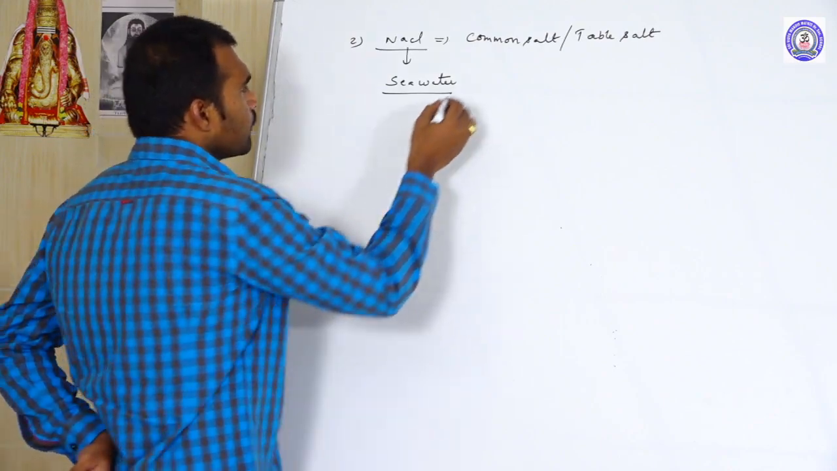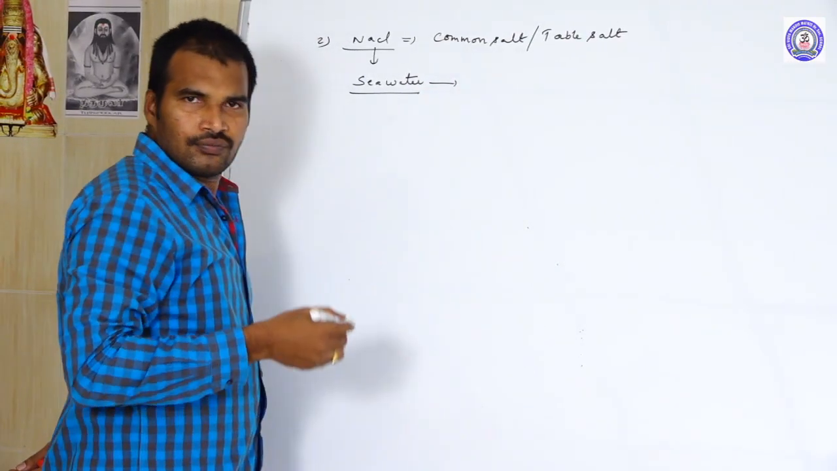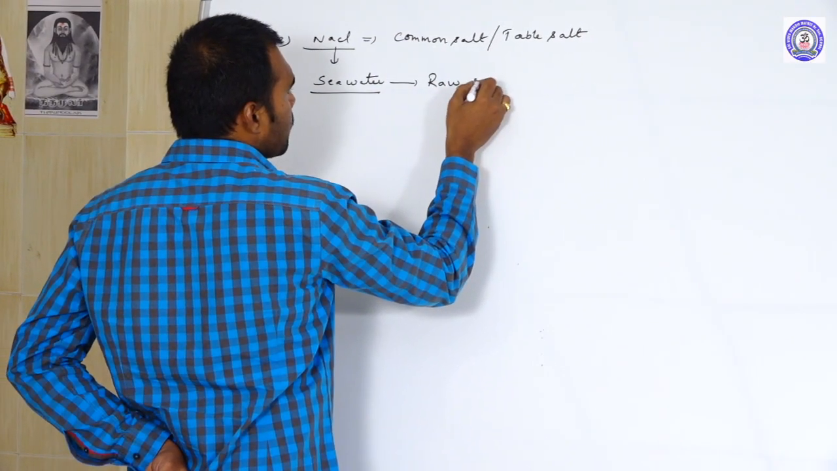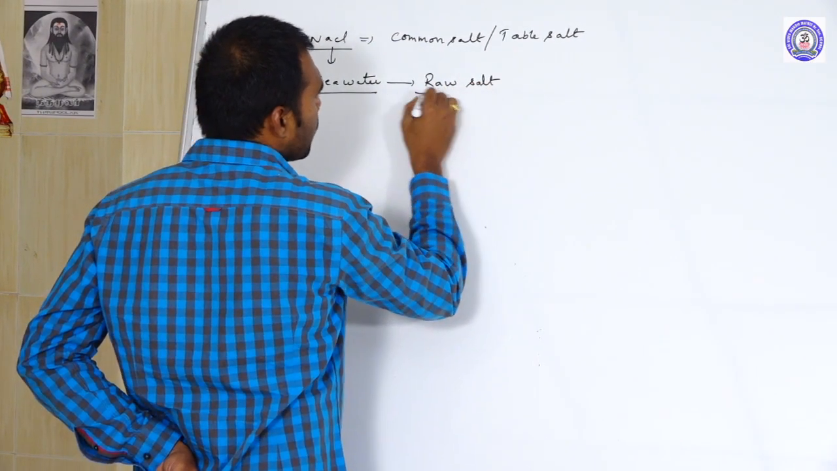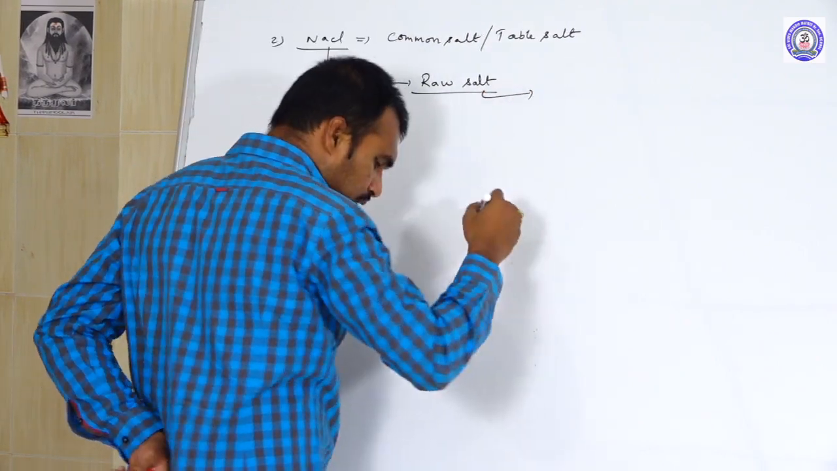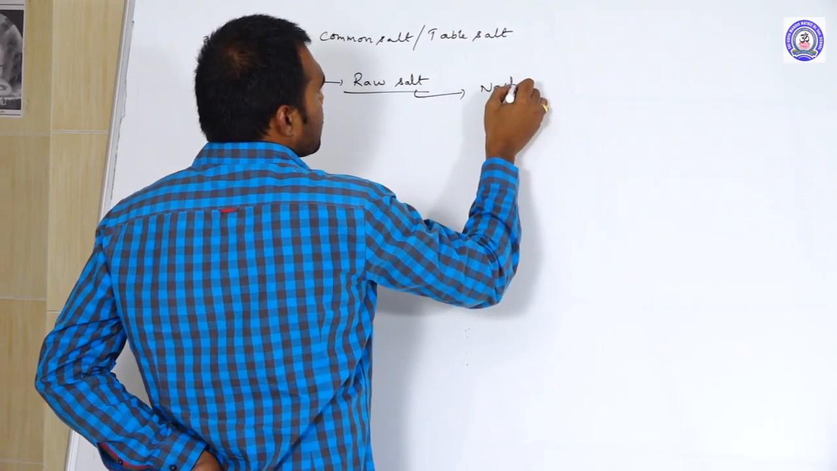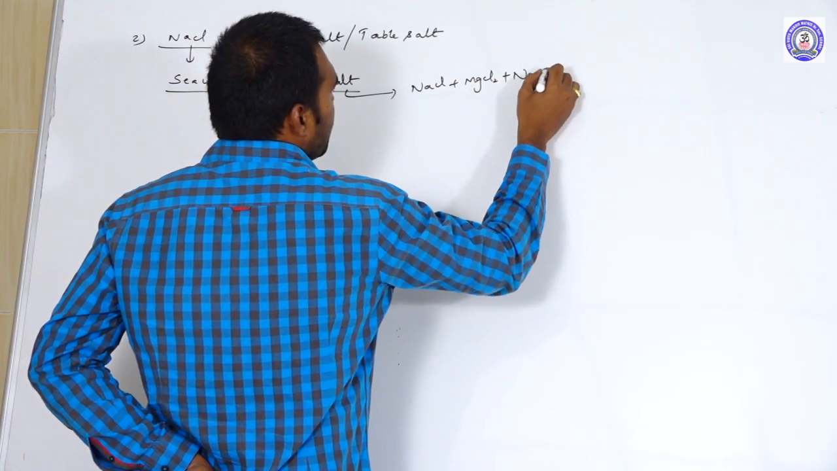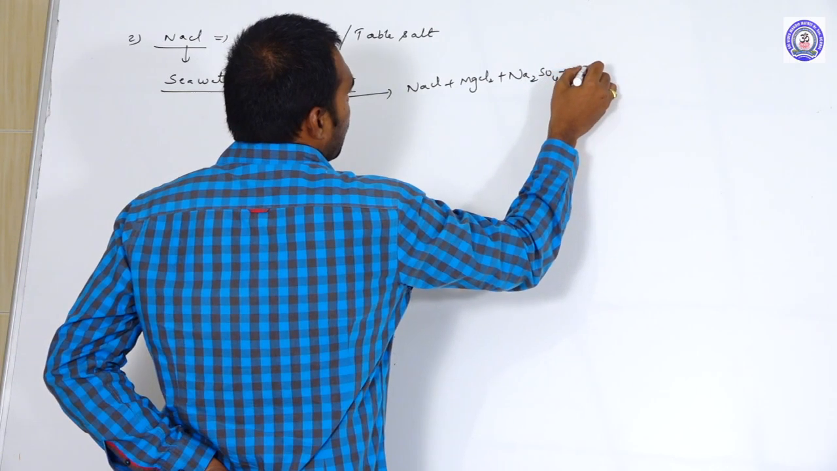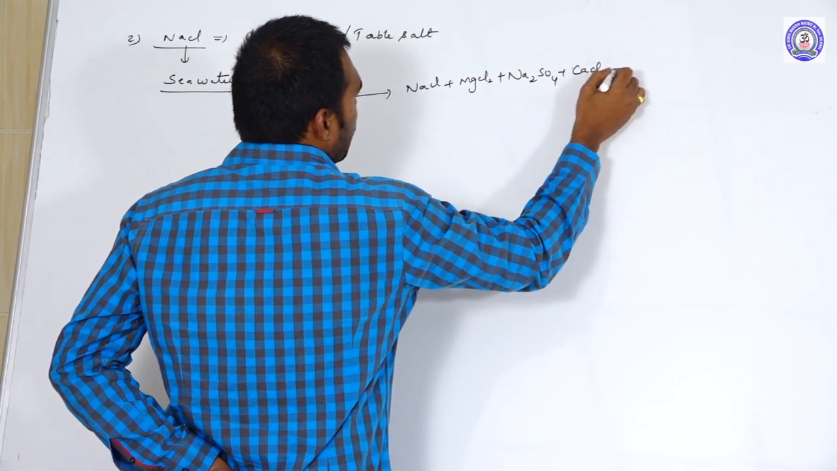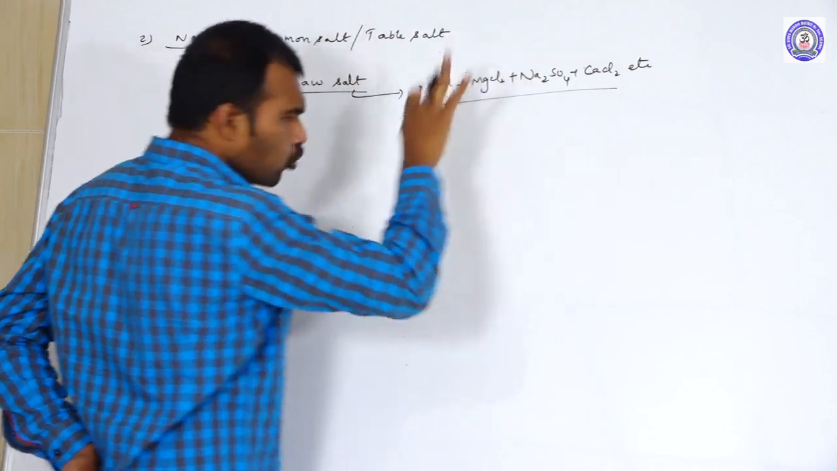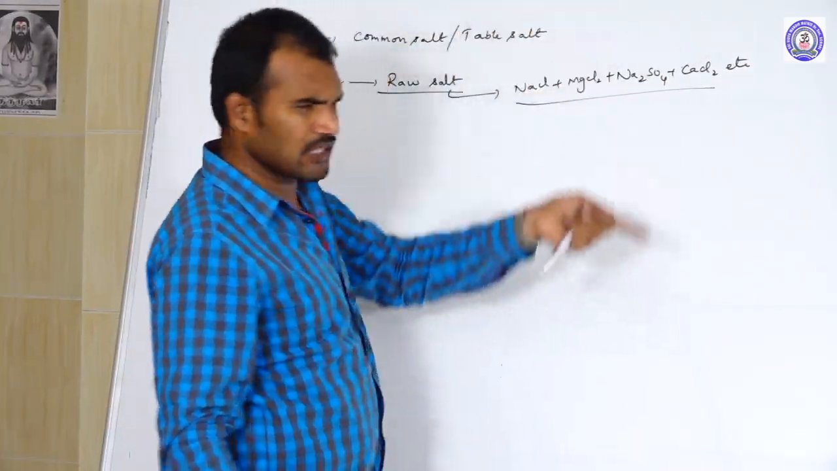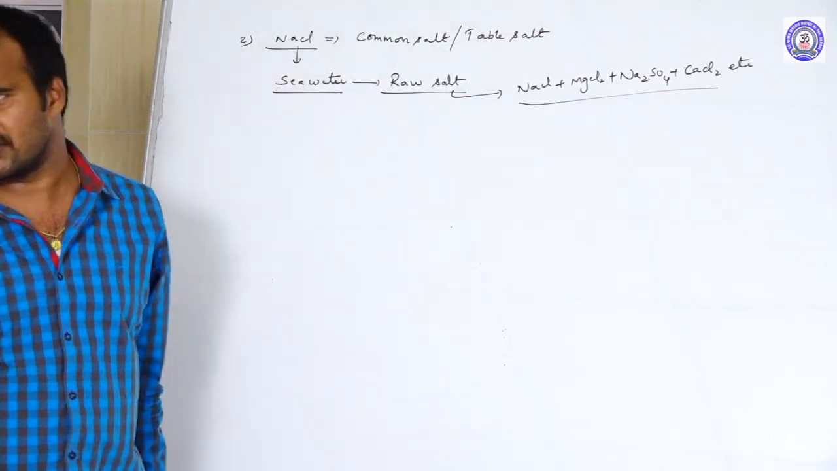But in seawater, what happens when we prepare the raw salt? Whatever salt we prepare in salt meadows, we call it raw salt. This raw salt has NaCl, MgCl2, Na2SO4, CaCl2, etc. So many salts are there, not only NaCl. In addition to NaCl, MgCl2, CaCl2, Na2SO4, K2SO4, so many salts are present.